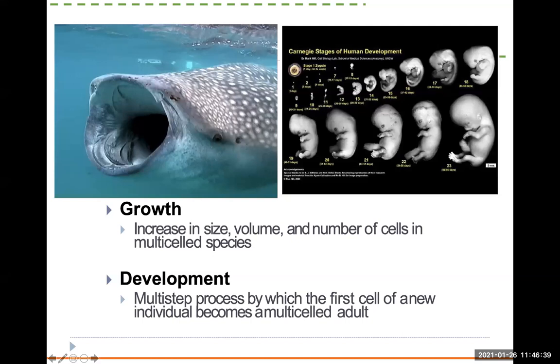And if you look at newborn babies, you're gonna notice their head is pretty big compared to all their other body parts. And over time, their head might grow a little bit, but their other body parts grow a lot. So that's development. It's a multi-step process by which the first cells of a new individual become a multicellular adult. So that's development versus growth. In this photo, this is the whale shark. That's the biggest fish out there, and it just increases in size.